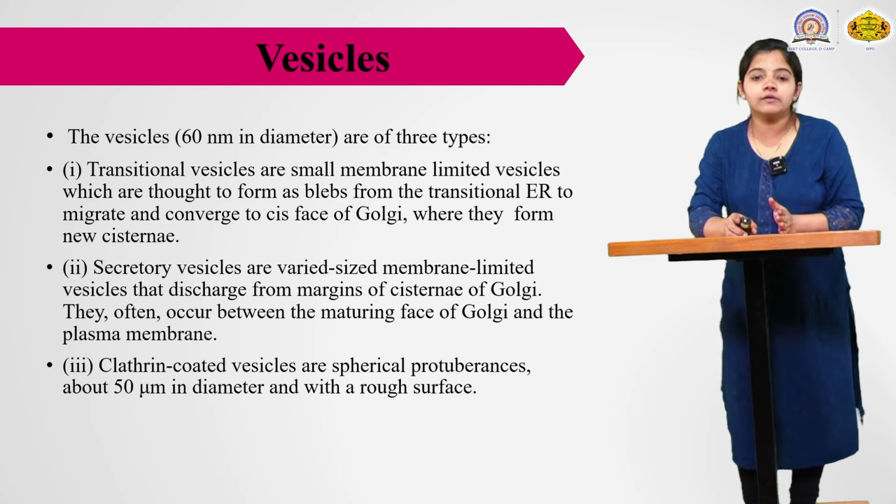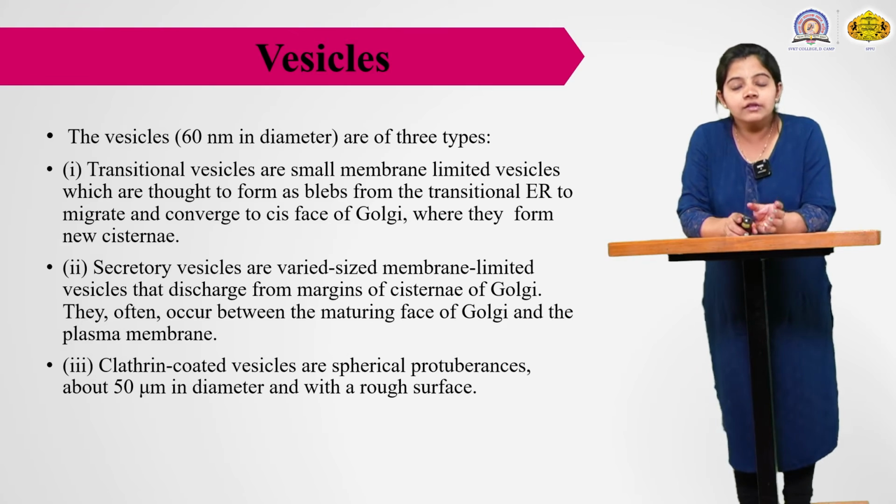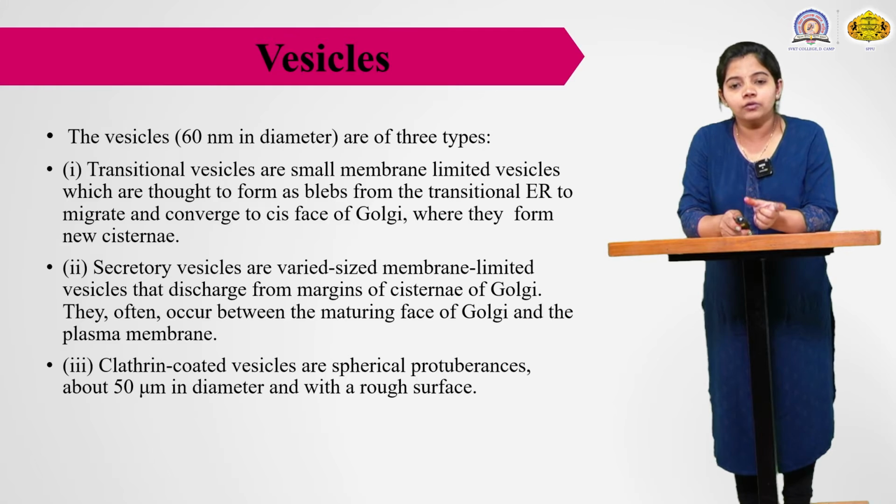So what are the functions of these vesicles? The main functions are protein targeting and protein sorting. The transitional vesicles, secretory vesicles and clathrin-coated vesicles are all important in the Golgi body. One important type is the clathrin-coated vesicles, whose important function is protein targeting and protein sorting.